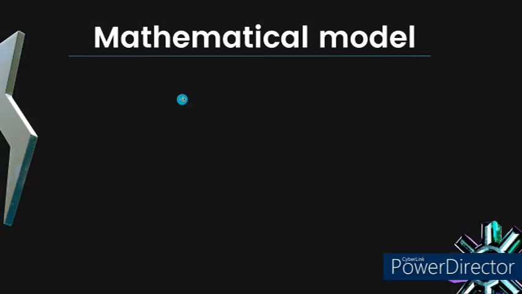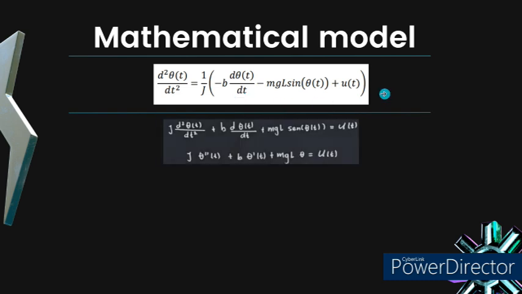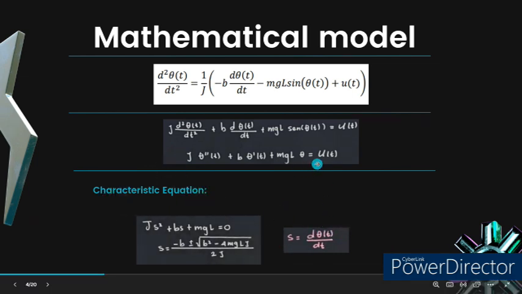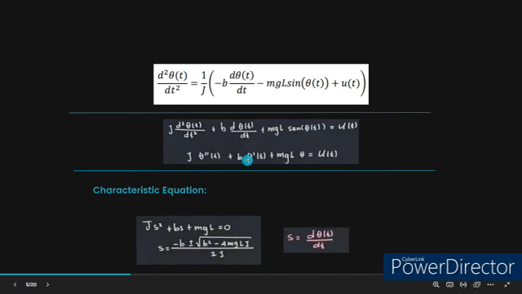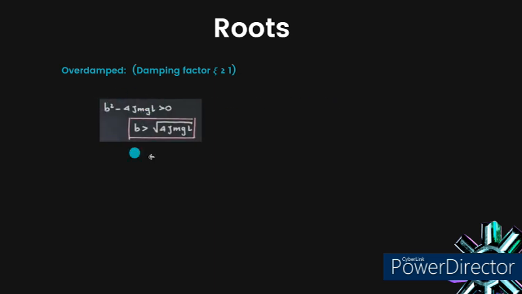We will analyze the mathematical model. This is the equation that describes our system. We first must solve for the input to analyze it. First, we make use of the characteristic equation and the derivative operator to find its roots. We are left with three different roots for this system. The first one is the overdamped one, in which we have two negative real roots. We are solving for the friction force here because it's the force that alters the system the most.